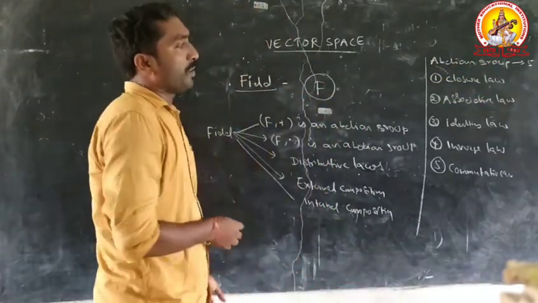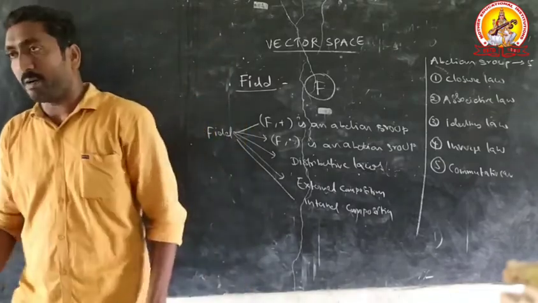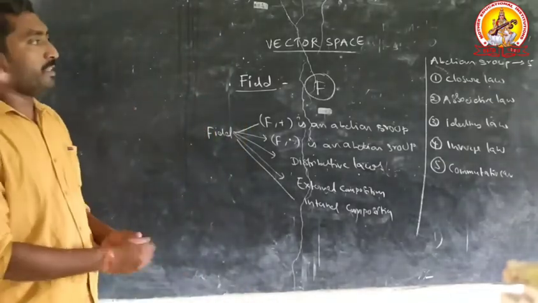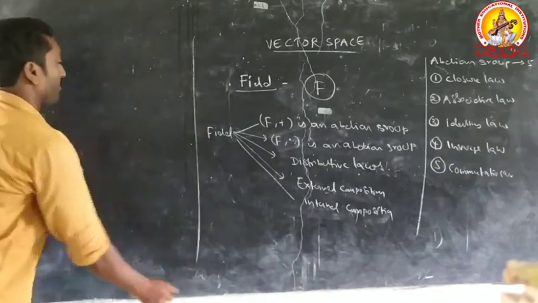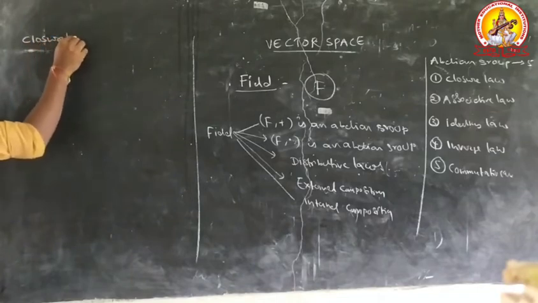What is the meaning of closure law? The first point, closure law.